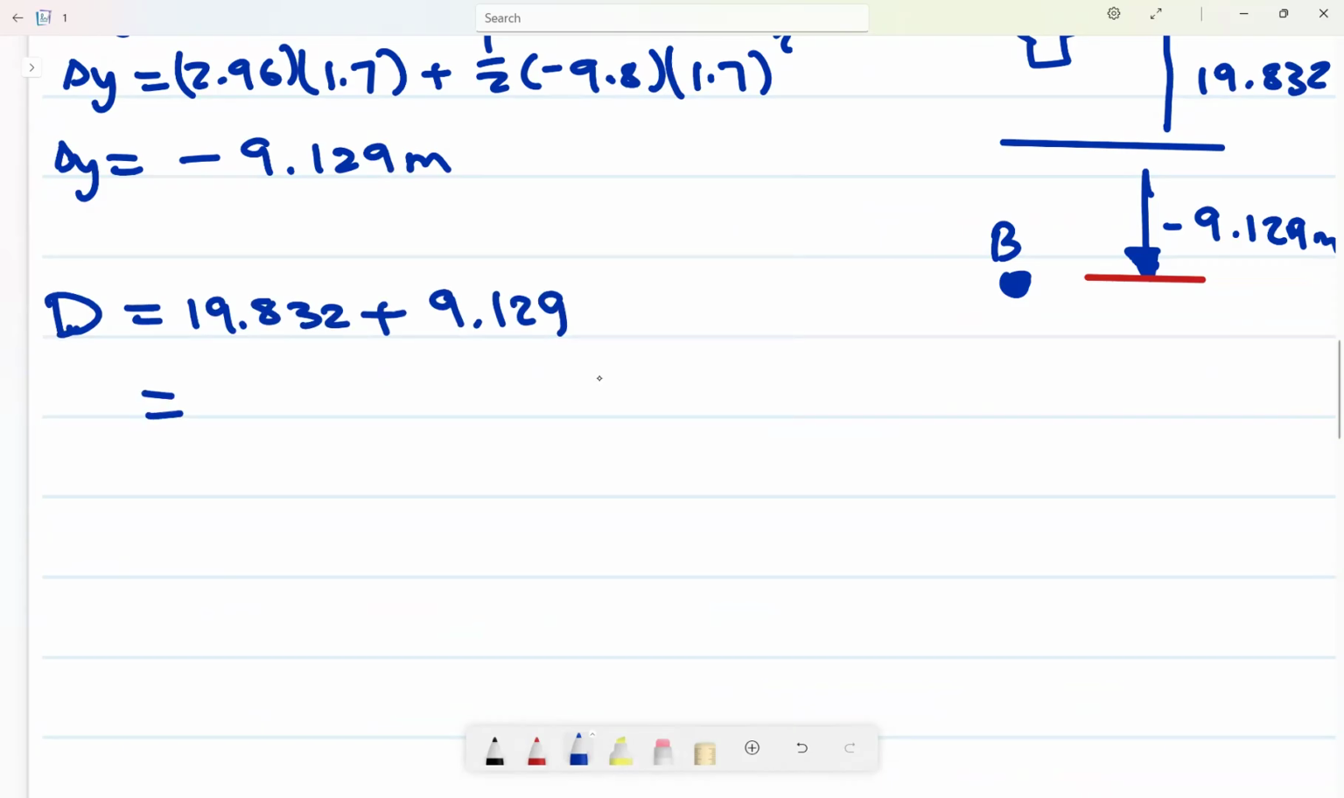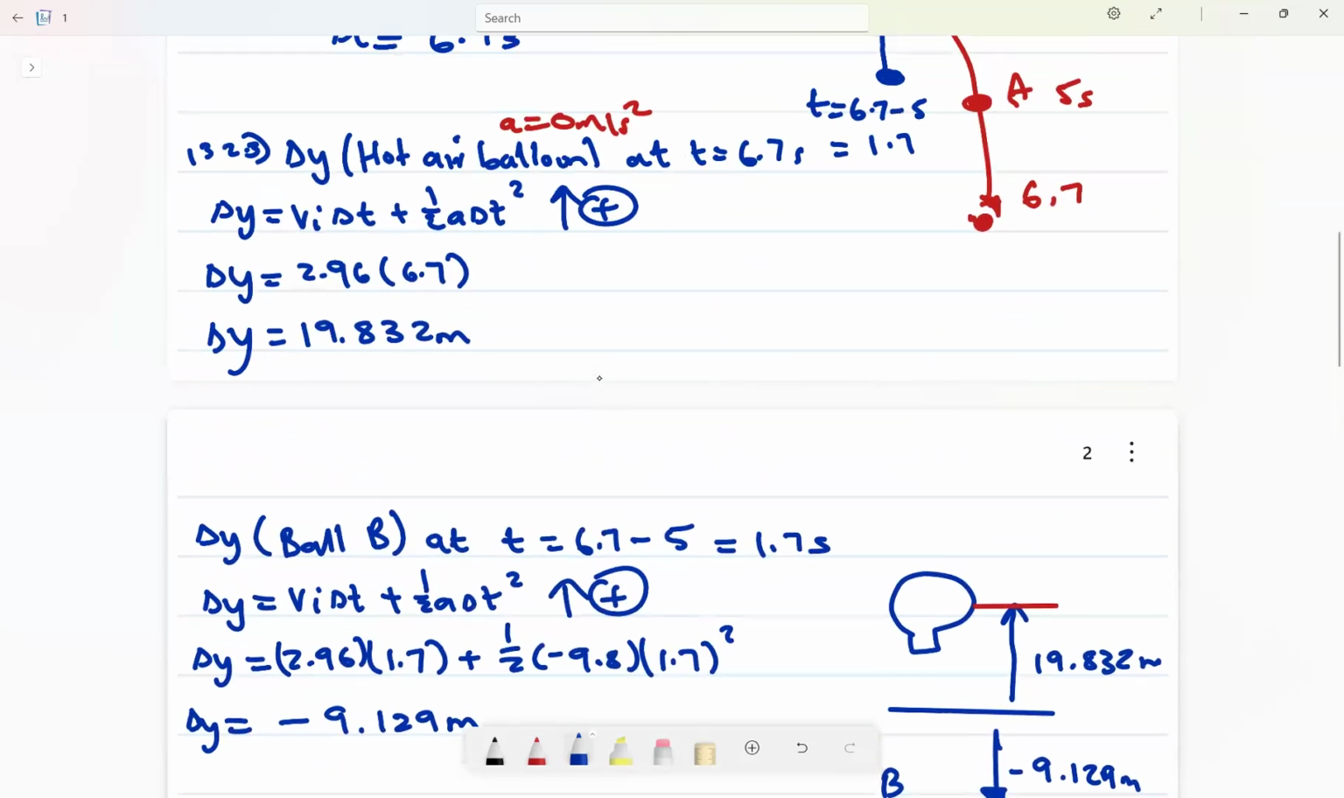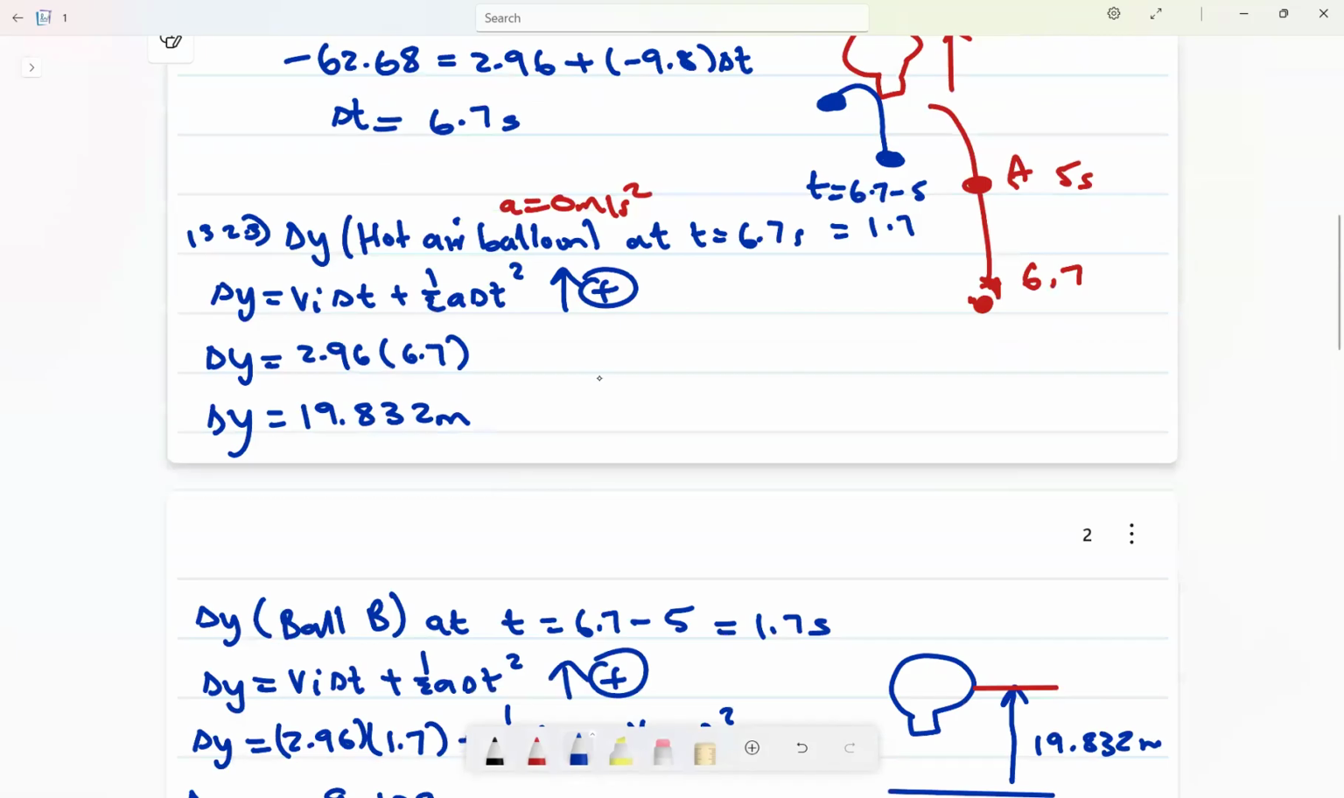Or a height. Therefore we'll get an answer of 19.382 plus 9.129, which is 28.96 meters. This is how you should understand this type of question.